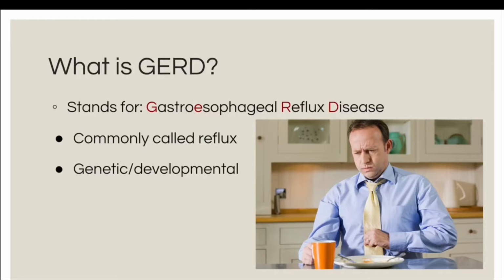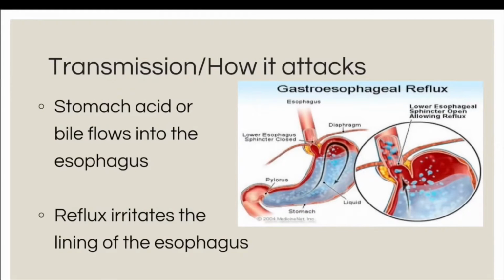A common disease in the digestive system is called gastroesophageal reflux disease, also known as GERD. A person can develop this disease by it being genetic or developmental. GERD occurs when stomach acid or bile frequently flows back into the tube connecting your mouth and stomach, also known as the esophagus. This backwash of acid can irritate the lining of your esophagus.